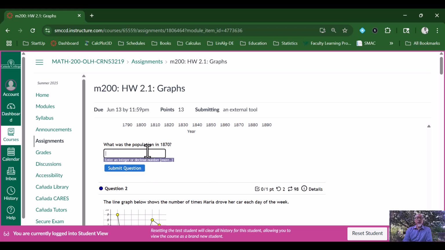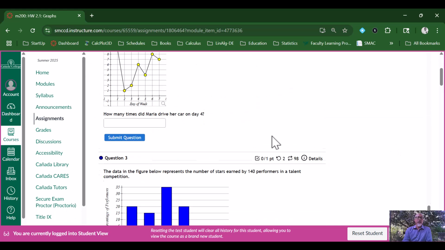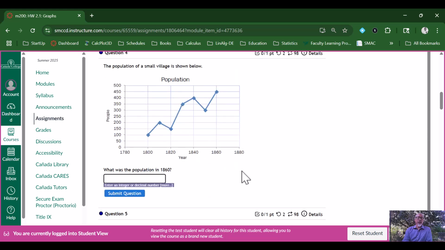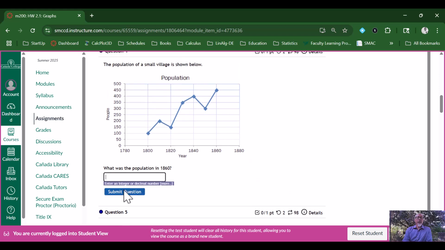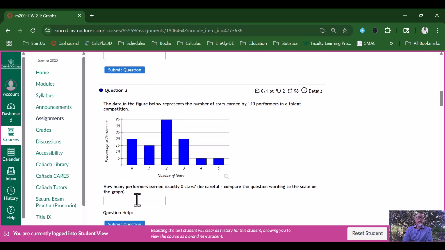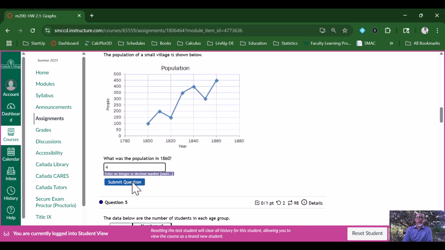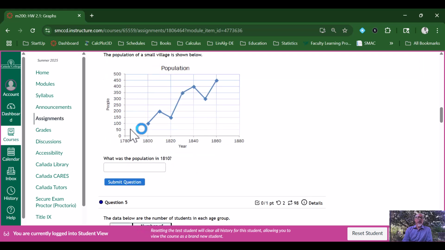This is not just multiple choice. Some of these things ask for expressions, and some ask for numerical answers. So you just have to go through it and see what it's asking for, and then try to answer the questions. The way they work is that you can answer a question and submit it to see if you're right or not. Then you can get a similar question if you feel like you got it wrong, and now you know how to figure it out.